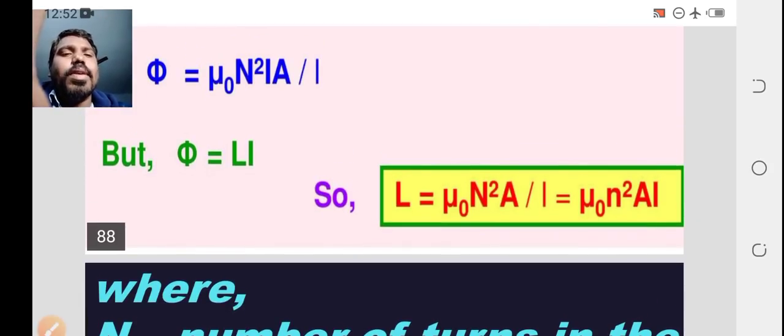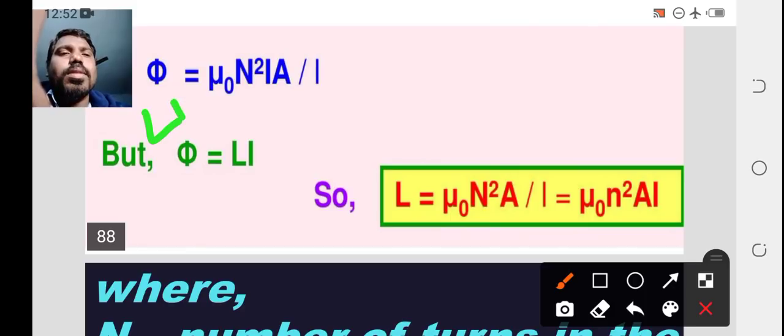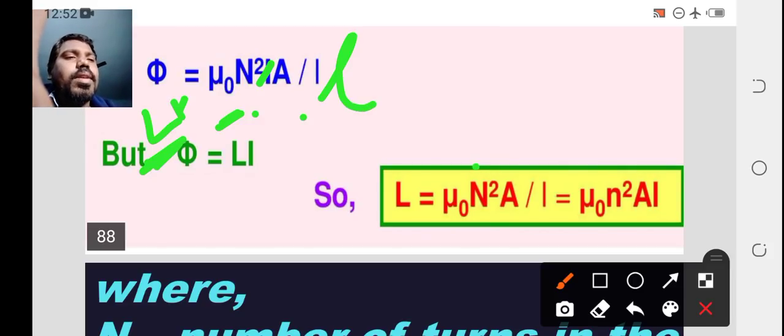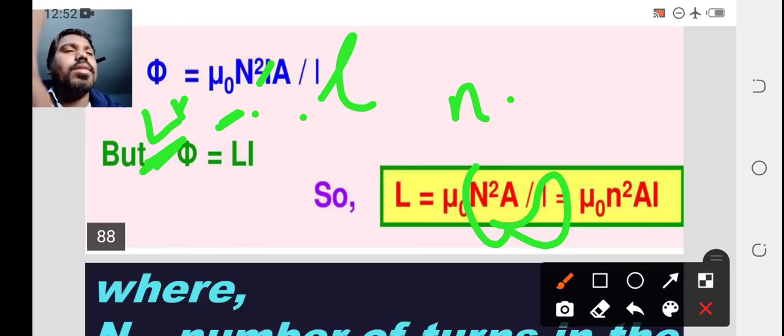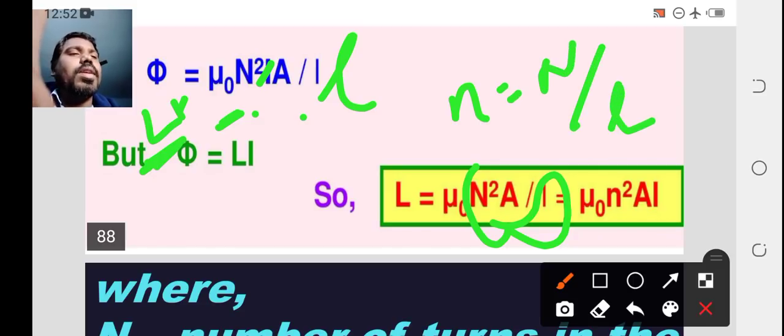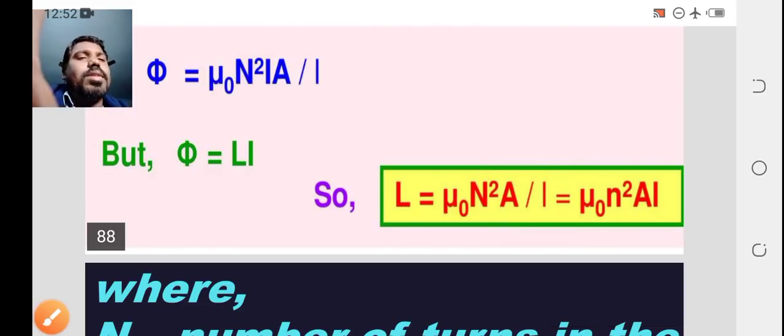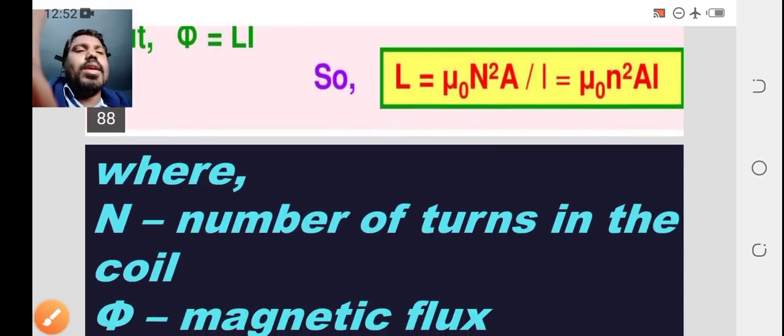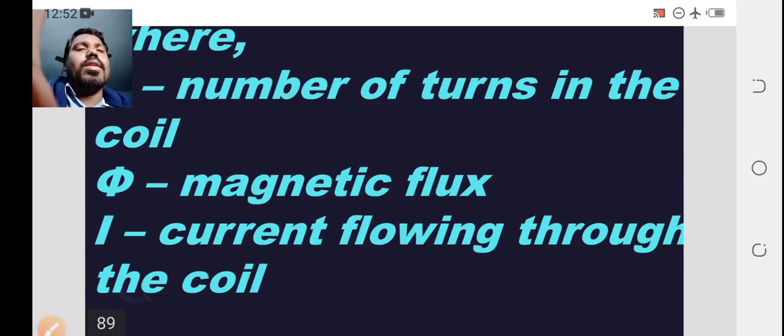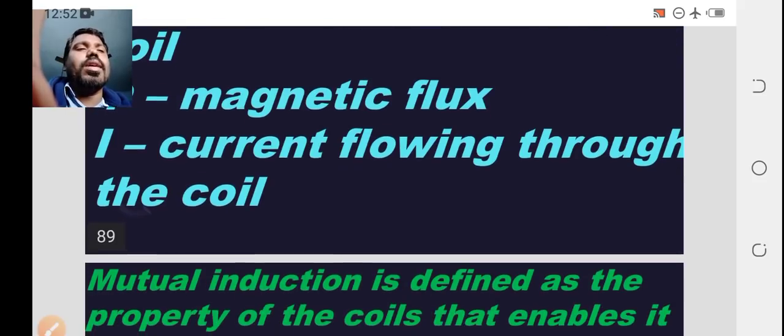So what is phi? Phi is nothing but L, so I will be cancelled. So phi equal is this. What you will get? L equal to mu naught n square A by L. So what is capital N by this L? It can be considered as n square, N, number of turns per length, can be considered as n. So this is about the self-induction, where N is the number of turns in the coil, phi is the magnetic flux, I is the current in the coil.